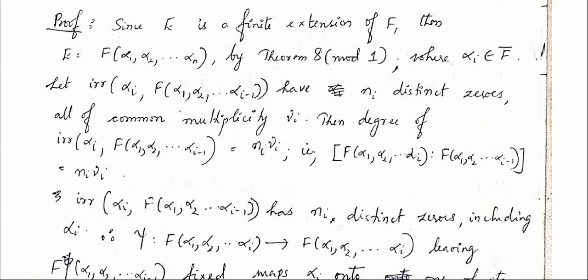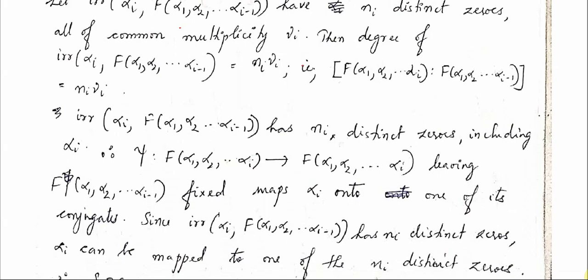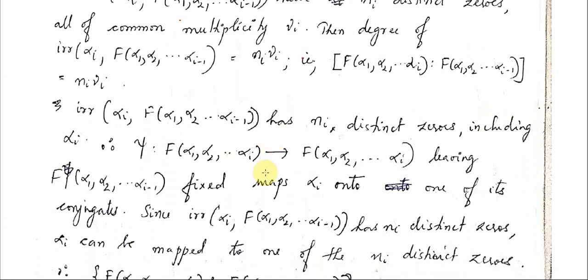So this mapping, that is the mapping psi from F(alpha 1, alpha 2, etc. alpha I) to F(alpha 1, alpha 2, etc. alpha I), leaving F(alpha 1, alpha 2, etc. alpha I minus 1) fixed. That is the conjugation mapping psi.